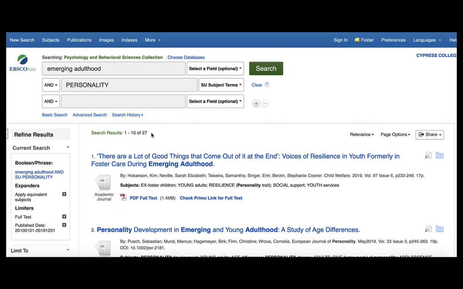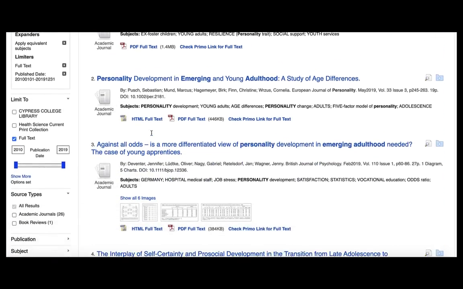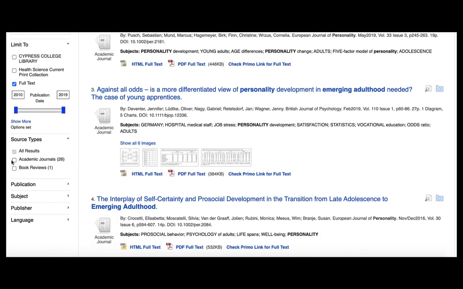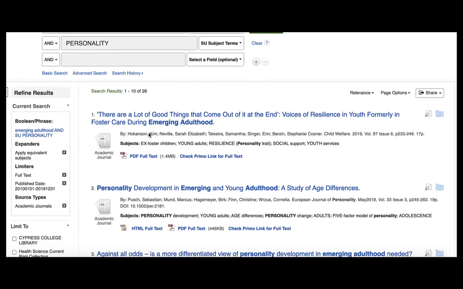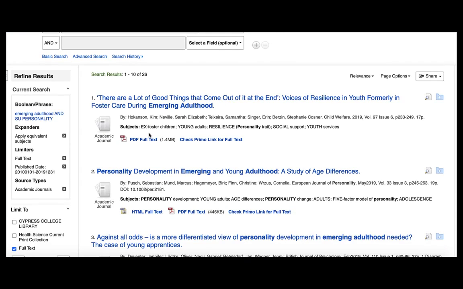Is your professor asking you to only search for scholarly articles? If so, you can also click on academic journals to narrow that down further. 26 results. I'd like to now offer you some tips on how to navigate these results once you've narrowed it down to a good number.